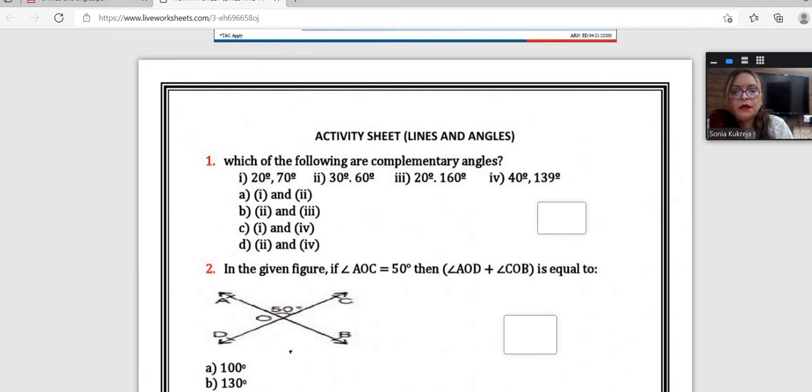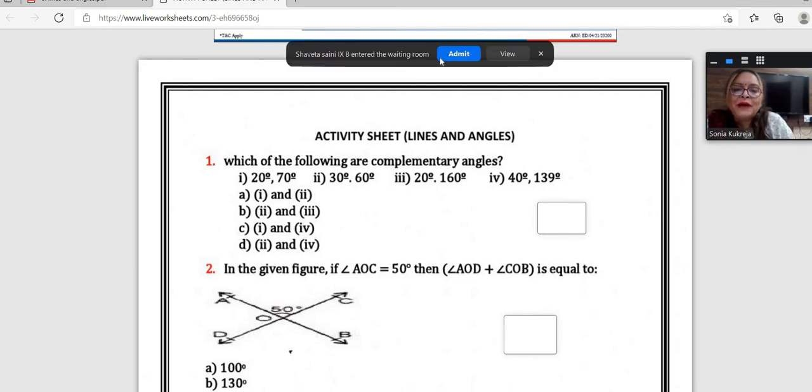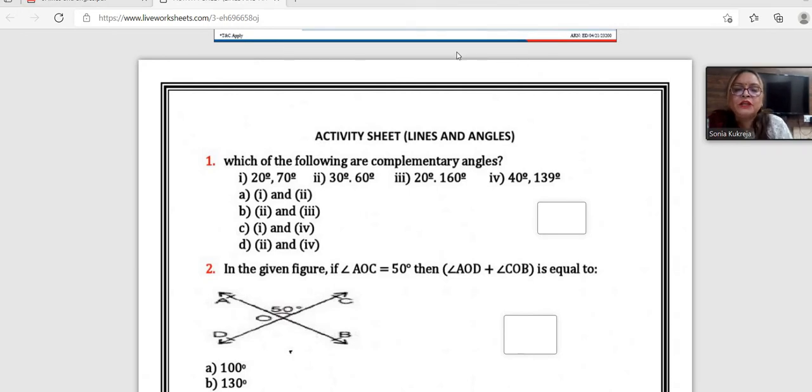Ramneet, I think you would like to answer my first question. Which of the following are complementary angles? 20 degree, 70 degree; 30, 60; 21, 60; 41, 39. Option A, first and second. That's absolutely right.